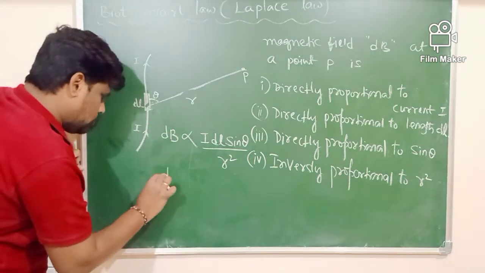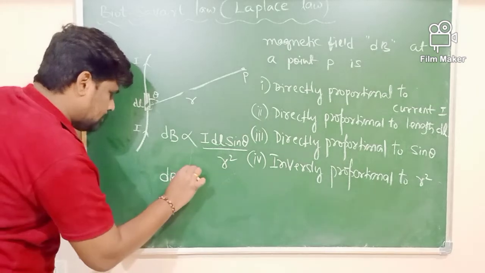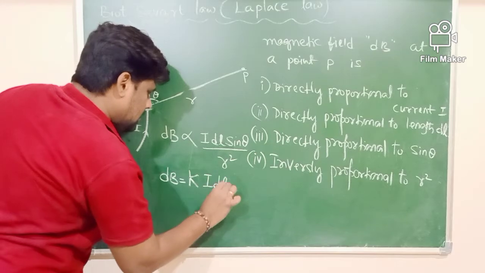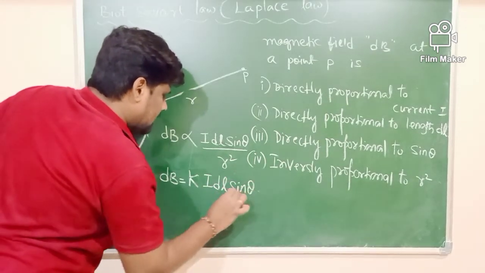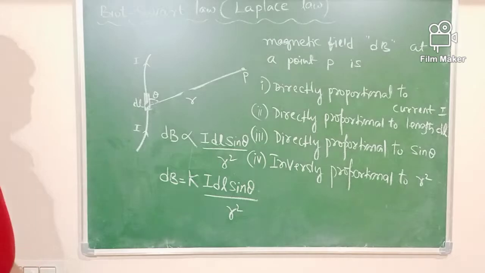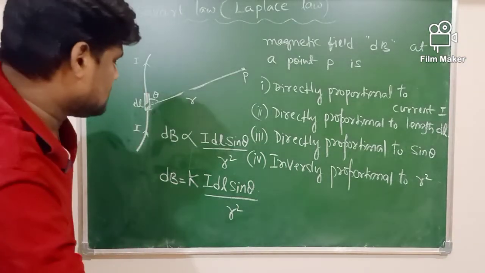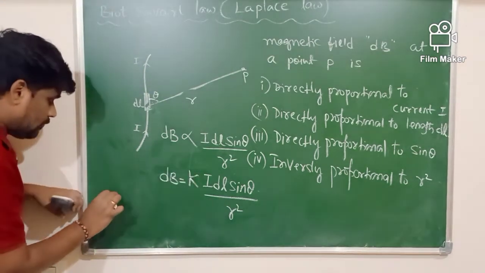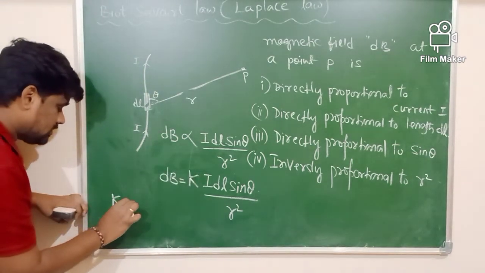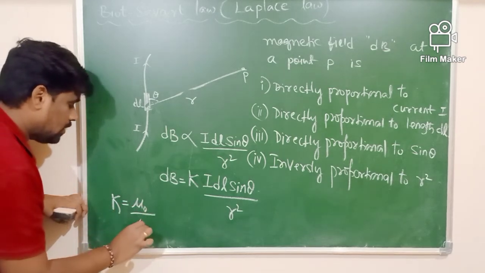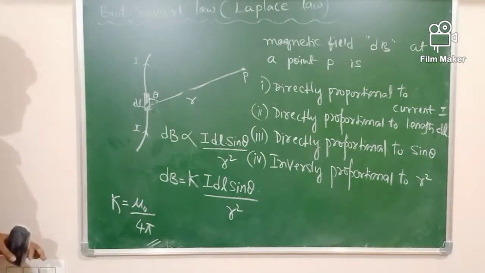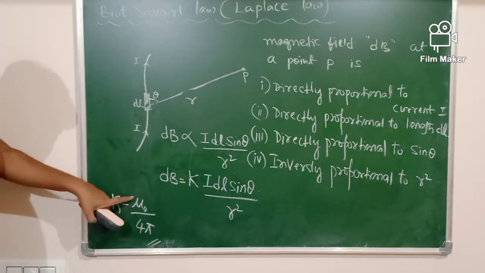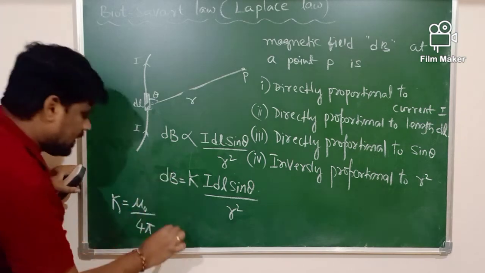Then dB equals some proportionality constant k into I dl sin theta divided by r square. What is k here? K is a proportionality constant, and the value of k is given by mu naught divided by 4 pi. Therefore, what can I write now?